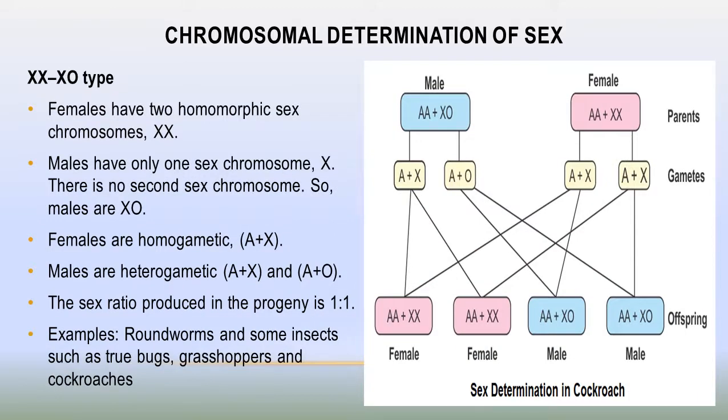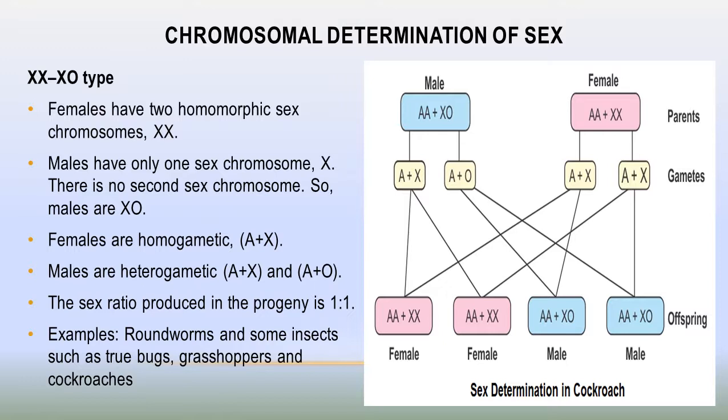Dear students, next is XX-XO type of sex determination. In XX-XO type, the female has two homomorphic sex chromosomes XX, whereas the male has only one sex chromosome X. There is no second sex chromosome, so the male has XO type of sex chromosome.